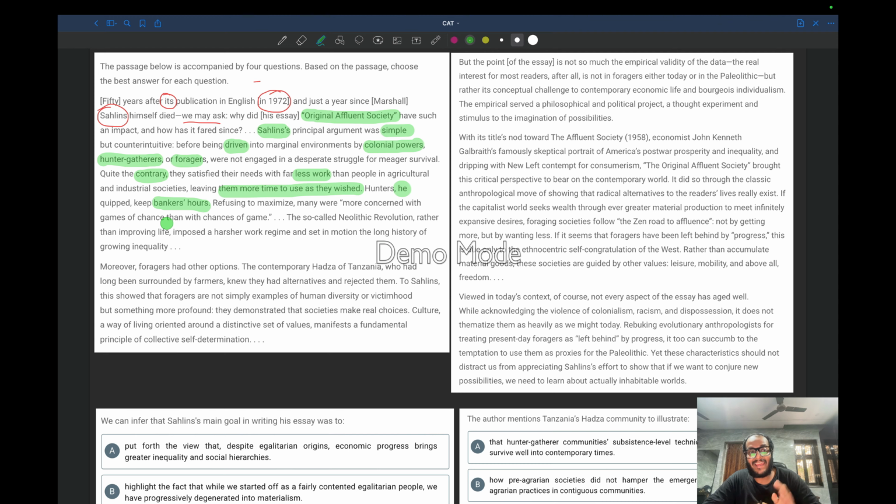So the author is saying that these foragers were working even less than the bankers, or maybe the bankers are working even more than these foragers. So they were working as little as possible. It's just a metaphor which the author has used. So hunters, he quipped, keep bankers' hours, refusing to maximize.